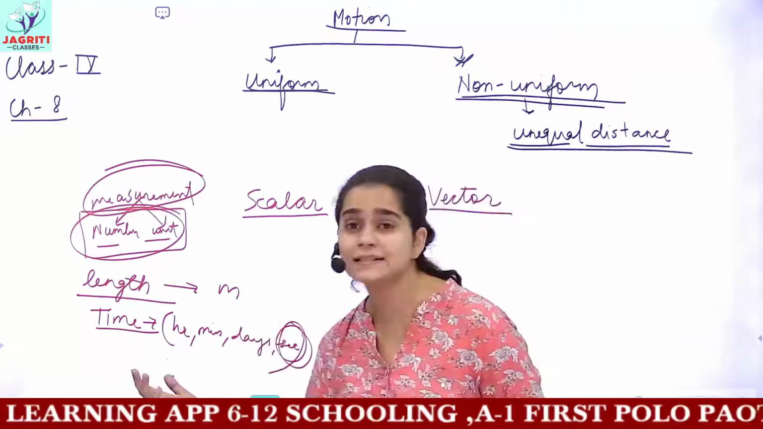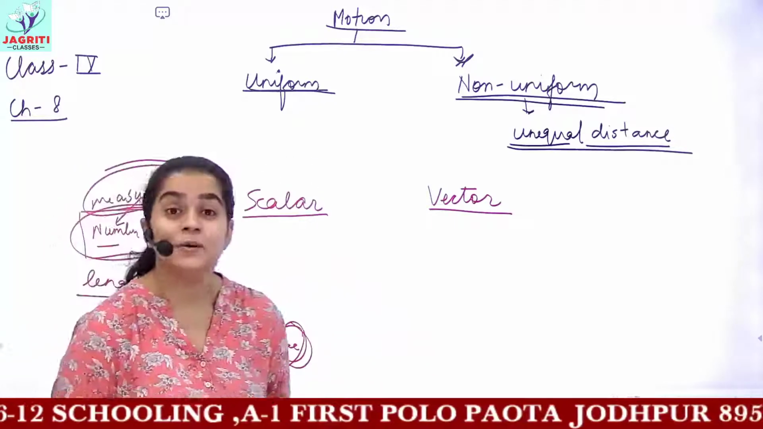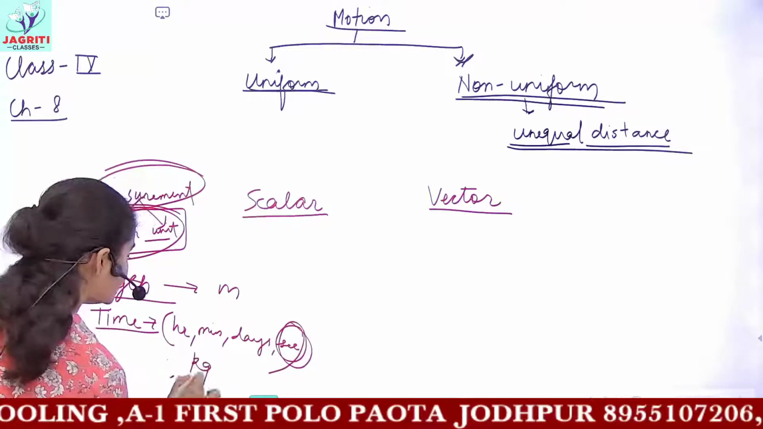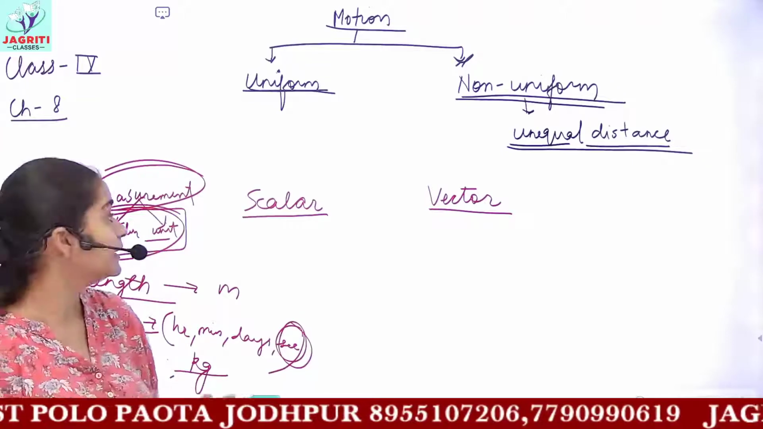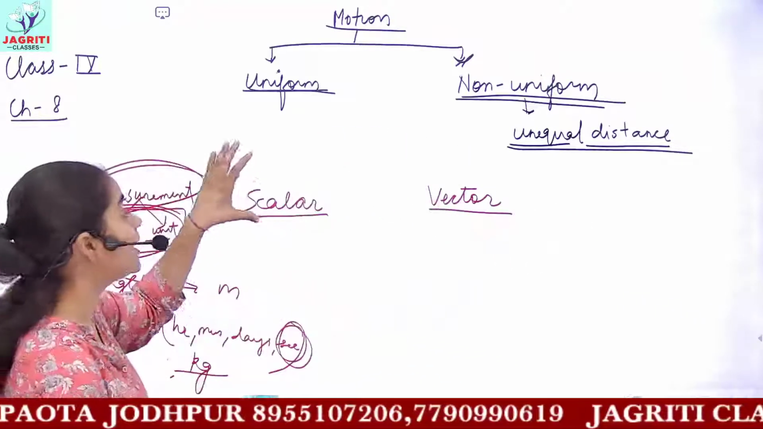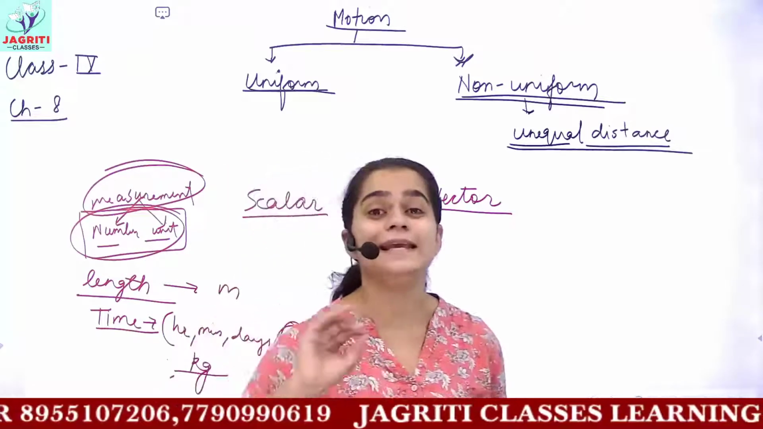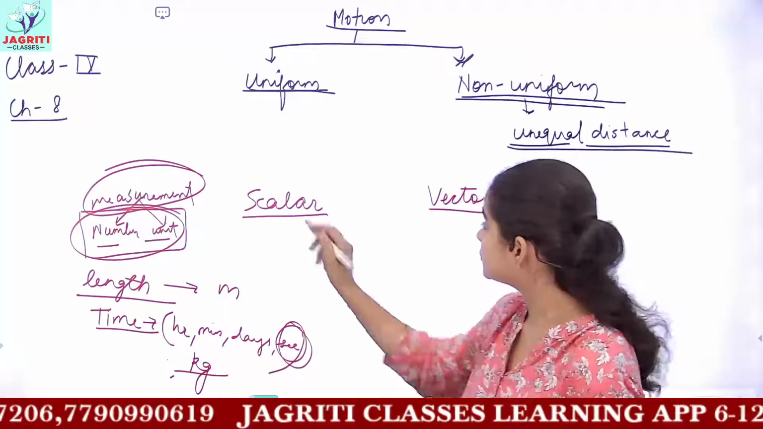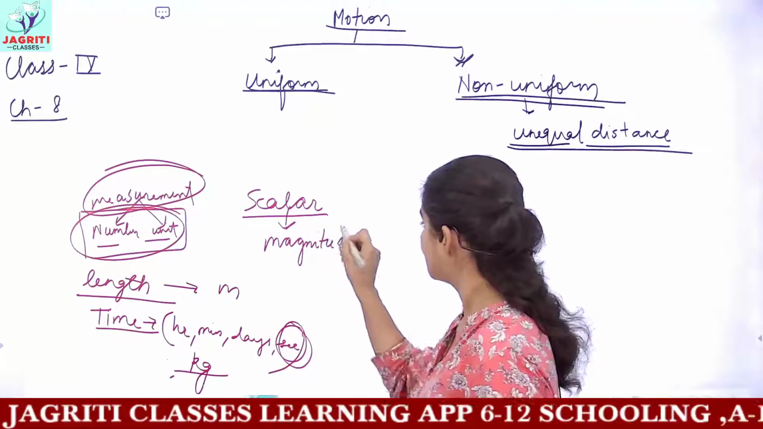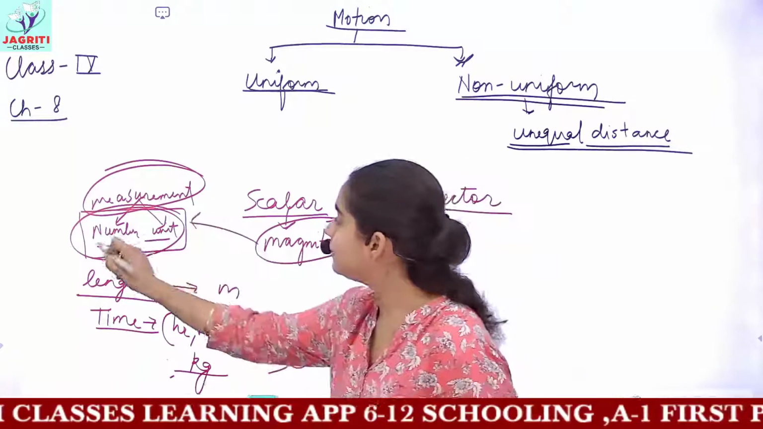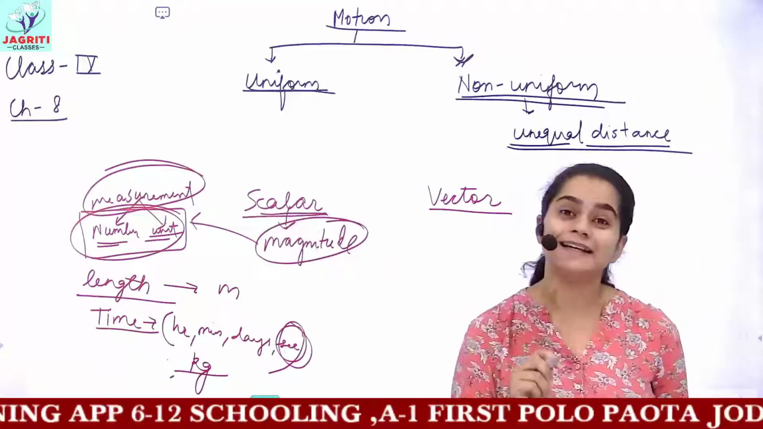You can measure mass in different units too, like milligrams and even grams. But the SI unit will be what? Kg, that is kilogram. We said that these physical quantities can be divided into two categories, scalar and vector. Scalar are those physical quantities which require only magnitude and do not require any direction. Magnitude means just a number with its unit and no kind of direction. So you call those quantities scalar.